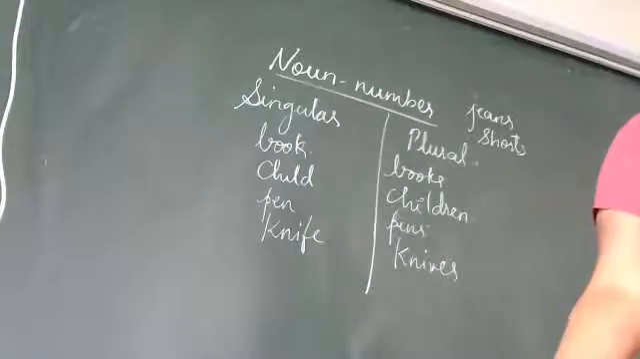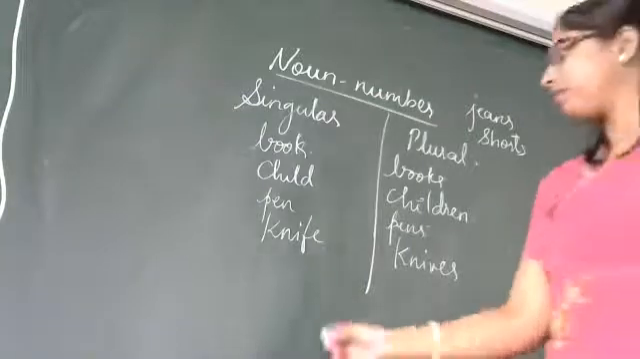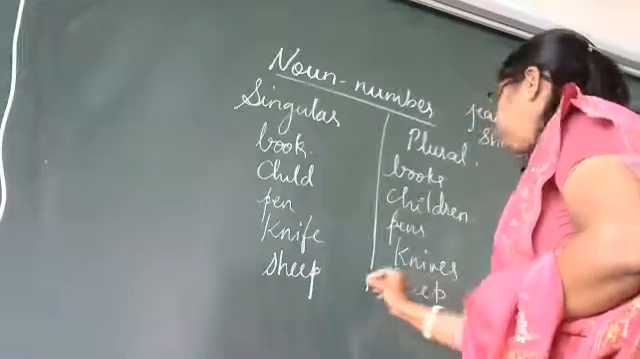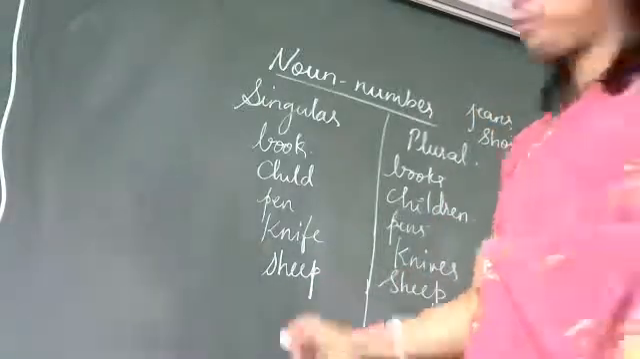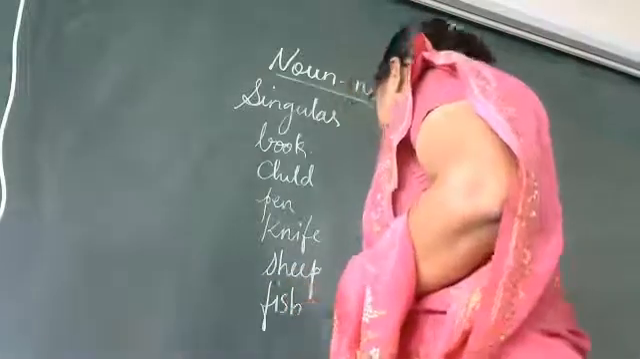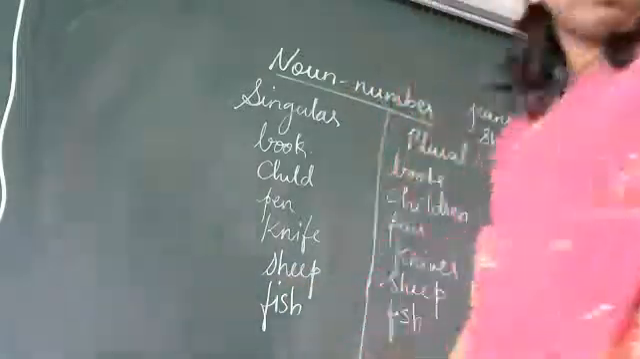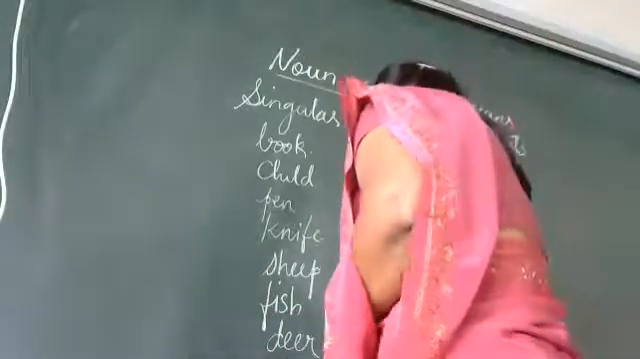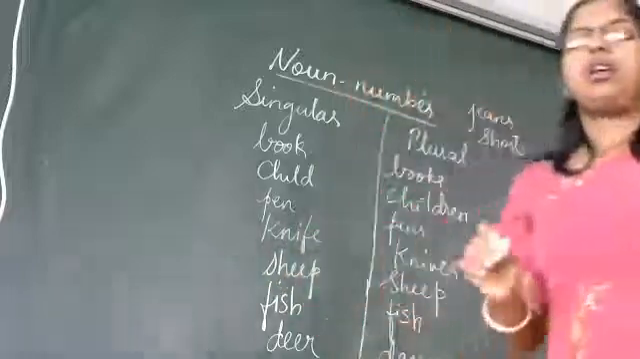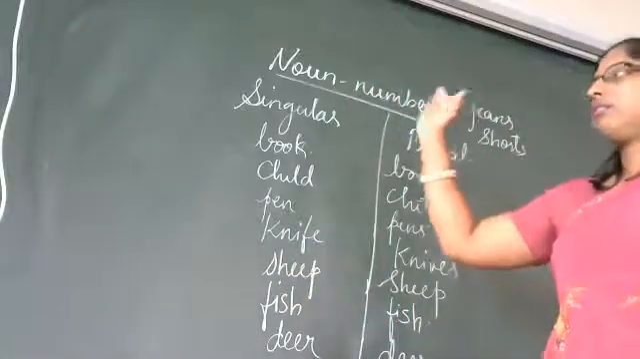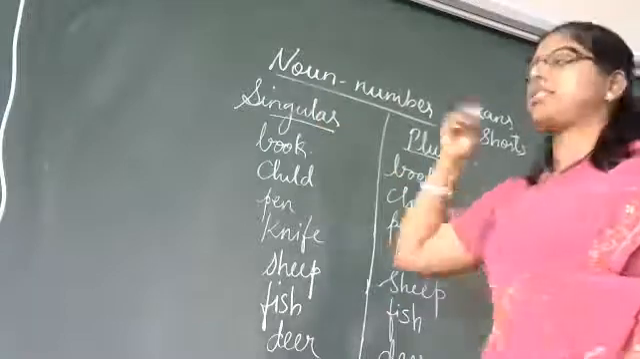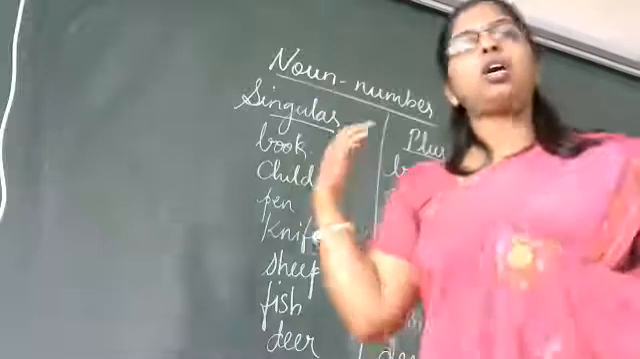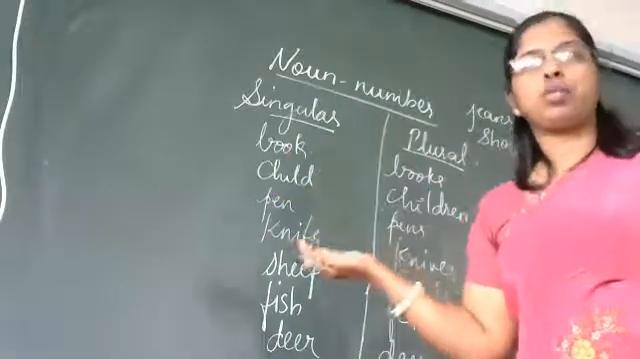And some nouns are used both singular as well as plural. For example, ship. Ship only doesn't change. Got it? Ship remains ship. Fish. Fish. Then we have deer. It remains deer only. Understood? Other examples are what? Son, sons, daughter, daughters, mother, mothers, father, fathers, cloth, clothes, shoe, shoes.